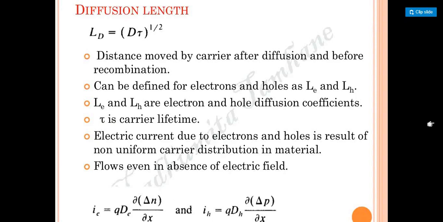The next concept we discussed in the previous sessions is diffusion length. In diffusion length, what did we discuss? We discussed that it depends upon two parameters, LE and LH. What does LE stand for? It is nothing but the coefficient of electron diffusion. LH is nothing but the coefficient of hole diffusion. If you take both things into consideration, we have to take tau. Tau is nothing but the carrier lifetime. So if you take both things, we can write in this format.